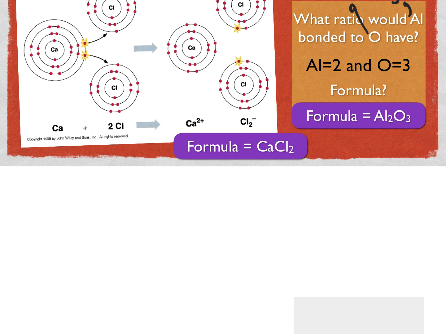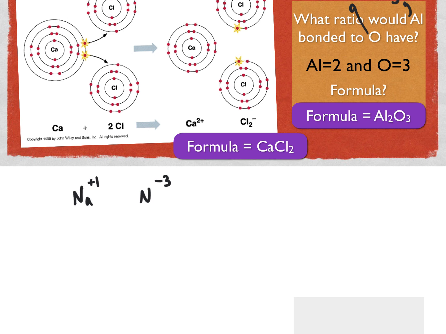Now I'd like to show you a little trick that you can use to figure out how the formulas are going to form when you're talking about different ions and their combinations. Let's take, for example, these two. One is a metal, sodium, and the other is a nonmetal, nitrogen. What are the charges of each of these if we can predict their charge based on their position on the periodic table, which was something that we learned about in a previous video lesson? Well, since sodium is an alkali metal, it has a +1 charge when it ionizes, and when nitrogen is an ion, it becomes a -3 charge.